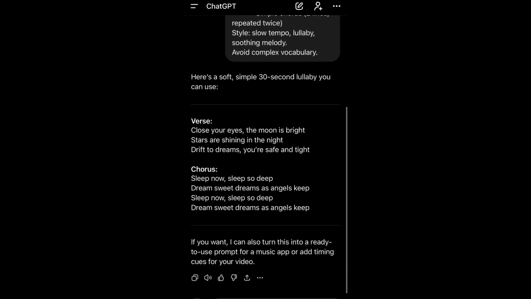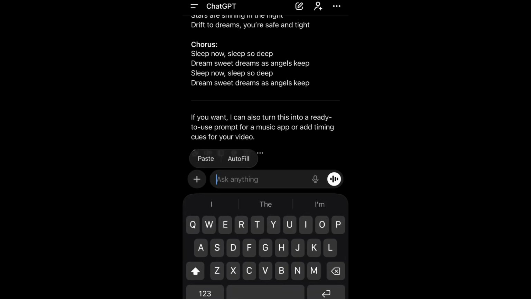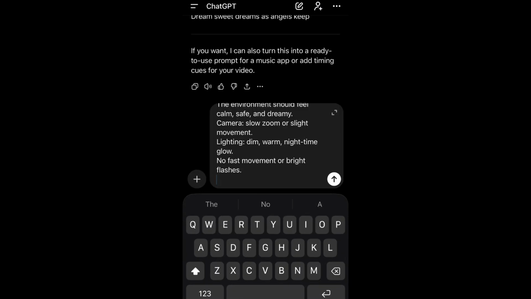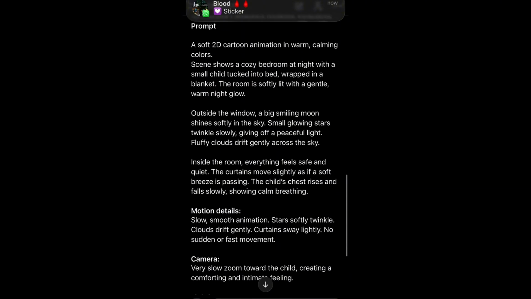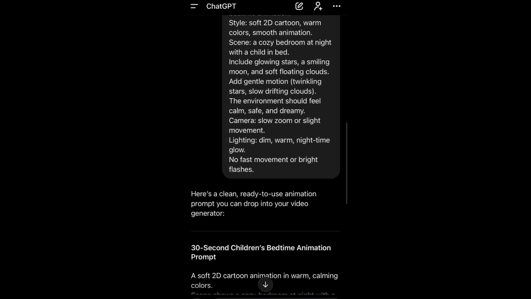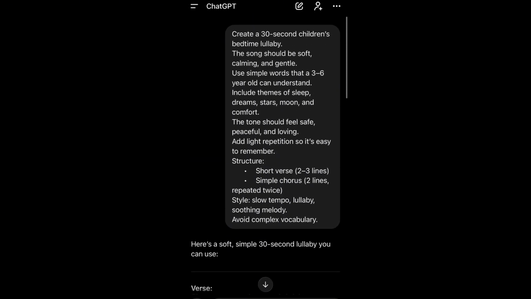After getting the lyrics, the next thing is for us to get our videos. Right there where you created your lyrics, you paste this second prompt to generate your video prompt. This is the video prompt that we are going to be using to create our videos. One thing you should know when generating the lyrics: I put in 30 seconds because I want just 30 seconds for this example. If you want 2 minutes or 3 minutes, put the amount of time you want your lyrics to be.